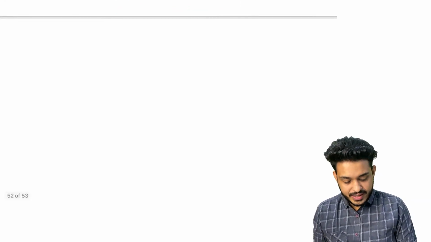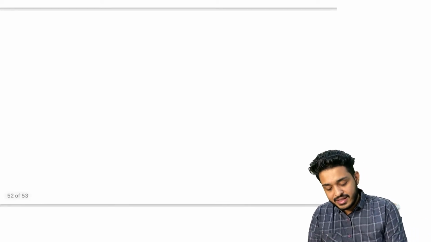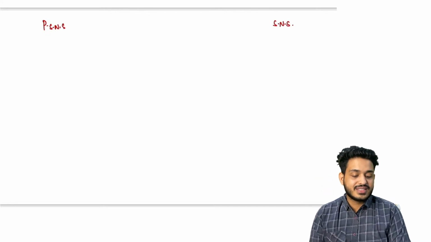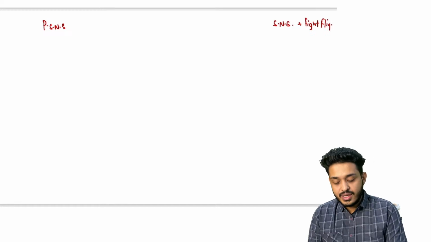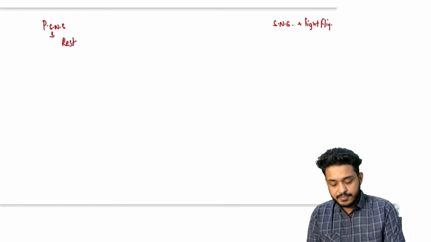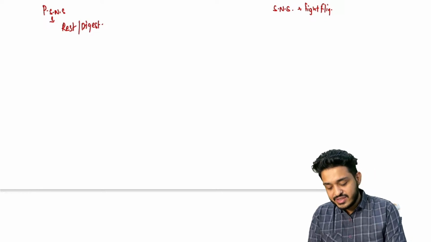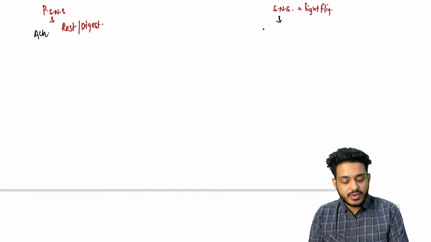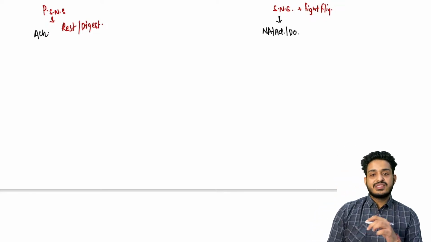If you understand this, fine. If you don't understand this, I'm just giving you a very short and quick summary, right? We have the parasympathetic nervous system and the sympathetic nervous system. Sympathetic is concerned with fight or flight, parasympathetic is concerned with rest and digest. If you want to see it in detail, you can watch the other video, I've covered it in detail. The parasympathetic neurotransmitter is acetylcholine. The sympathetic neurotransmitters are noradrenaline, adrenaline, and dopamine. So these are the basics.